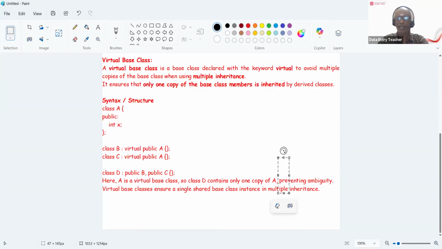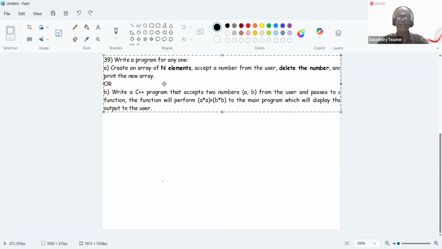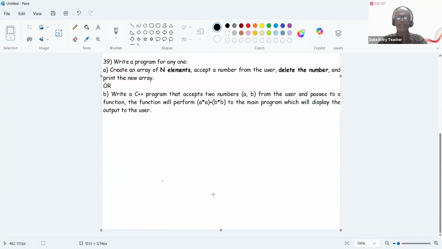All right, let's move to the last question, question 39. So you're going to write a program. Let me show you actually. You see, there are either-or programs, so you can write any one program. Create an array of n elements, accept a number from the user, delete the number, and print the new array.